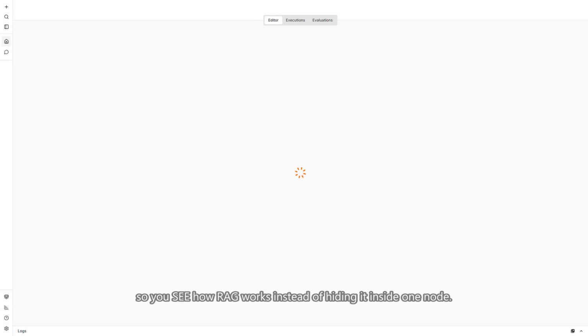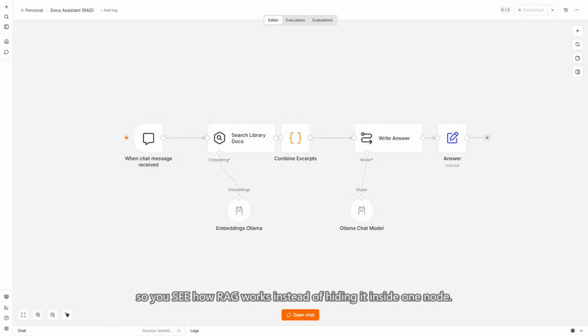Now the agent's side, and I'm building this the transparent way, so you see how RAG works instead of hiding it inside one node. Chat message comes in. First stop, search the vector store. It returns the 4 most relevant handbook excerpts. Second stop, a tiny code node glues those excerpts together. Third stop, the LLM chain. Look at its prompt: answer only from these excerpts, quote the numbers, and if the excerpts don't cover it, say you don't know. The brain is the same local Ollama model as last time.